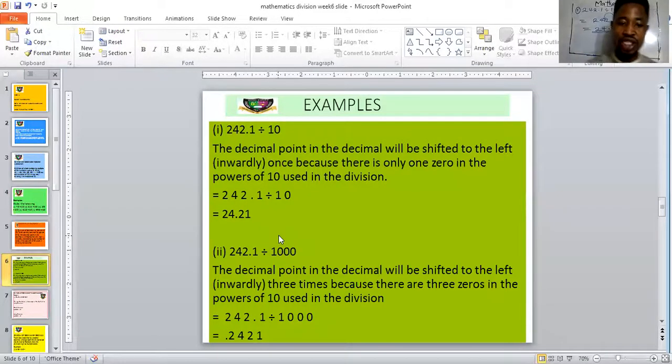Yes, you can see our answer. That's why our answer here is 24.21. All right, let's take the second example. The second example says